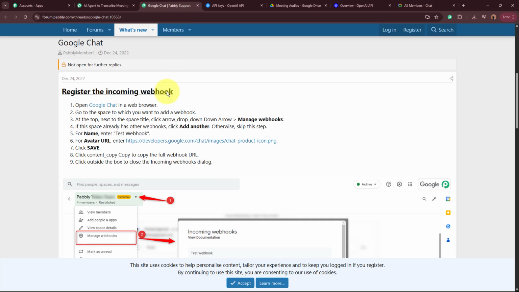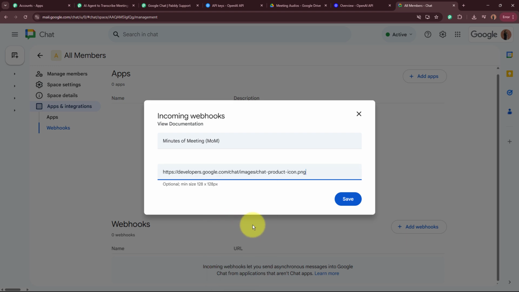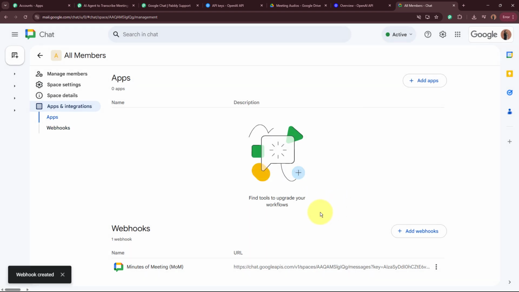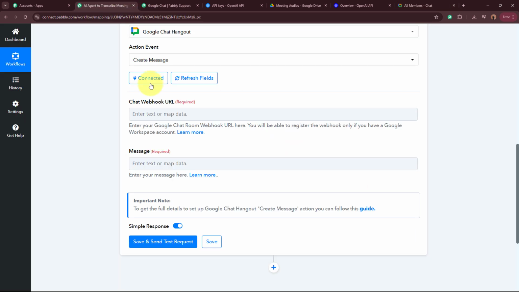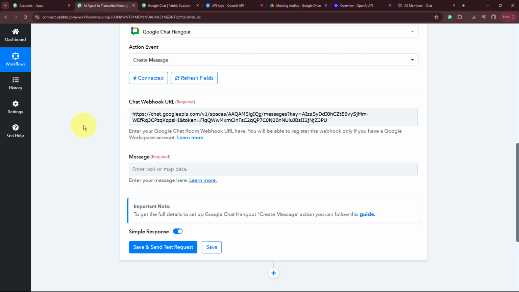For the avatar URL over here in the help desk, it says for avatar URL, enter this URL. So copy this link address from here and paste this over here in this avatar URL field right here. Okay. After entering the details, click on the save button to save the changes. You can see MOM has now been added to the webhook section. It says webhook created. Click on the three dots, copy this link from here. And this is your chat webhook URL. Okay, paste it right over here in this field.